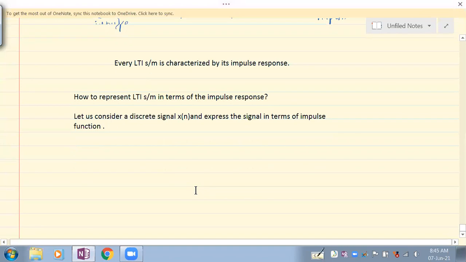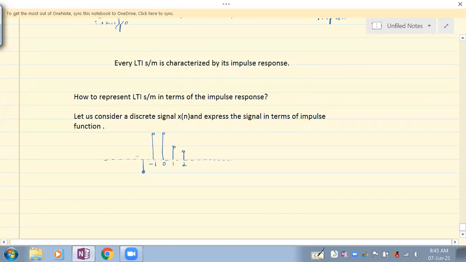So let's consider this x of n, any x of n. This is just an example. I'm considering some x of n, and I'll show you how to express this x of n in terms of impulse function. Fine. So we have these samples. Okay, so this is sample at -1. This is sample at n equal to 0. Sample at 1. Sample at 2.